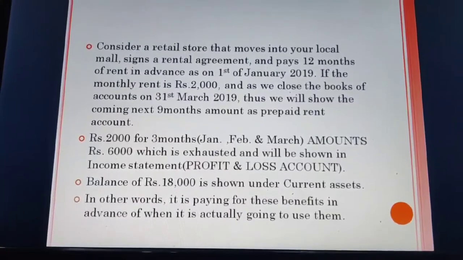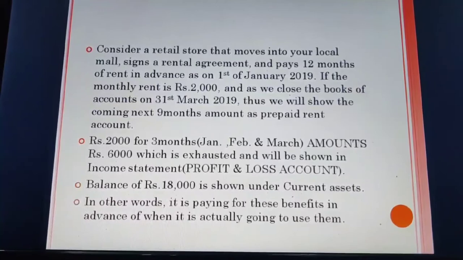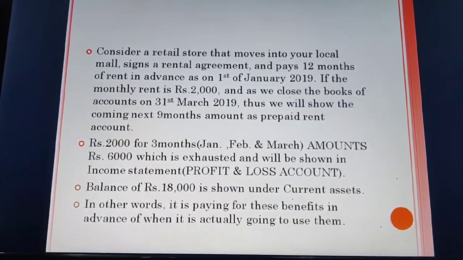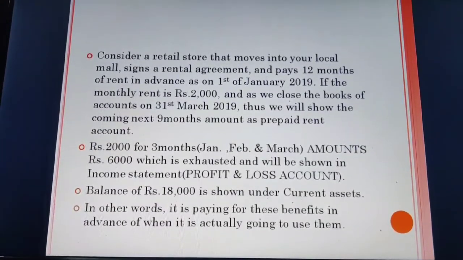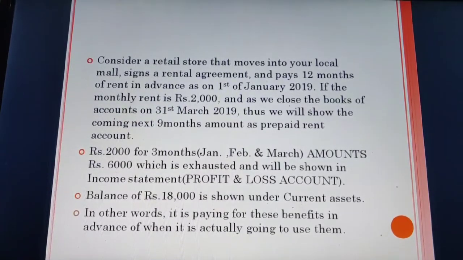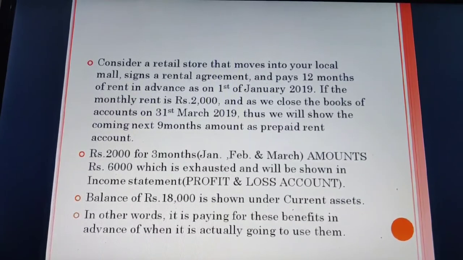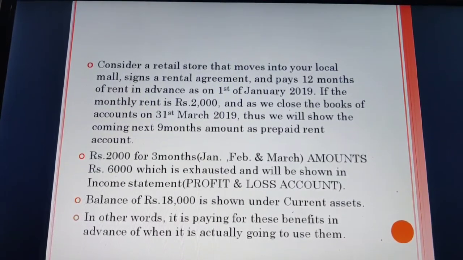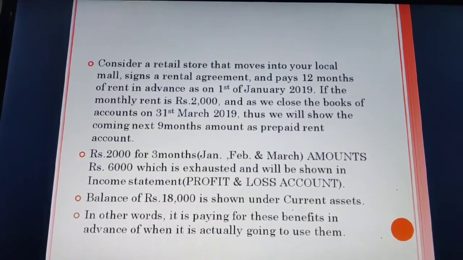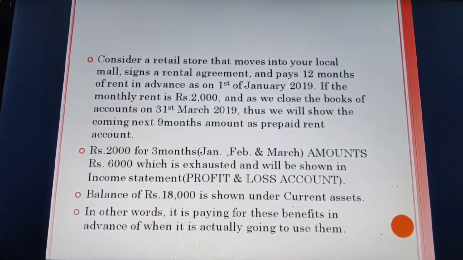Basically what we are saying is, since we all know the books of accounts close on 31st March 2019, rupees 2000 for 3 months, that is January, February and March, amounts to rupees 6000, which is exhausted in this particular year, that is till 31st March 2019, and it will be shown in the income statement, that is your profit and loss account, as a rent expense, just by the word rent.